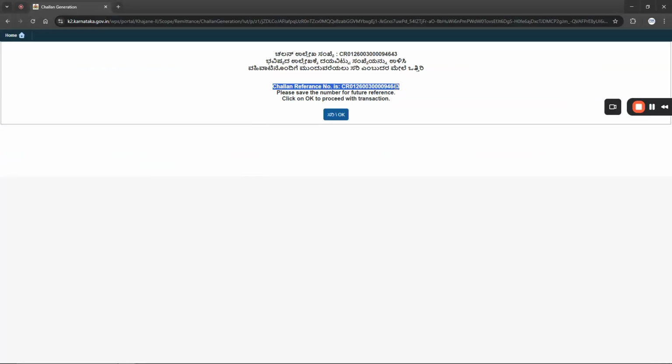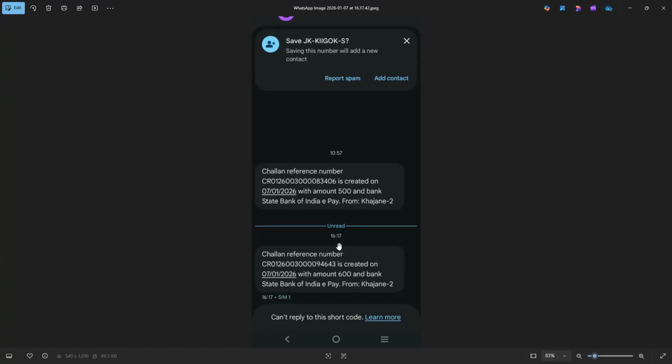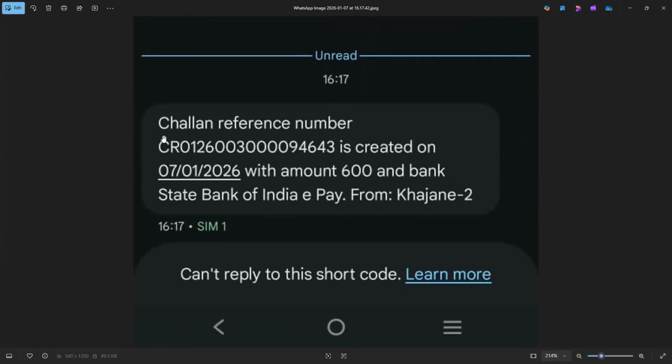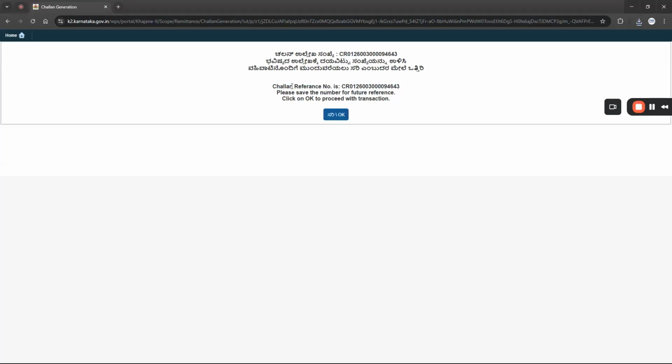This is the challan reference number. We must receive this challan reference number through SMS. Like the image you are seeing on the screen, I just received this SMS. We can see the challan reference number. In case you have not received this challan reference number through SMS, please note down this challan reference number before you proceed with the payment. Let me explain the reason in the next step.